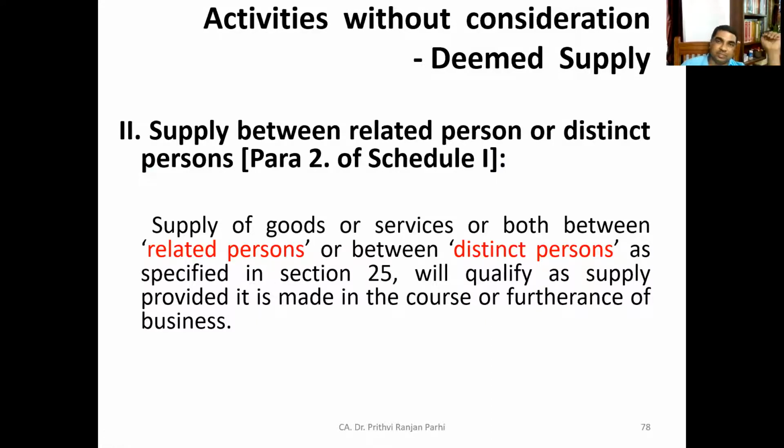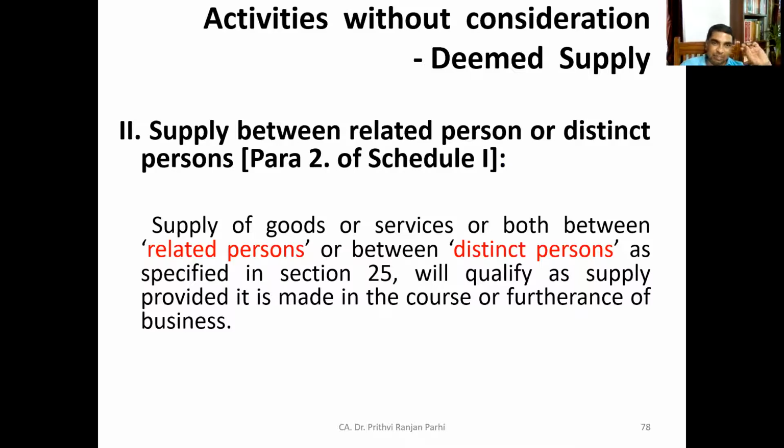Now, we are still in the concept of deemed supply. We'll be learning one more situation. We are still on Schedule 1, which describes the concept of deemed supply. From para 1, we are moving to para 2. Para 2 talks about supply between related persons or distinct persons. What is the meaning of distinct person? I have explained earlier. Related person also I explained in some other situation. Still, if required, we'll discuss both the terms.